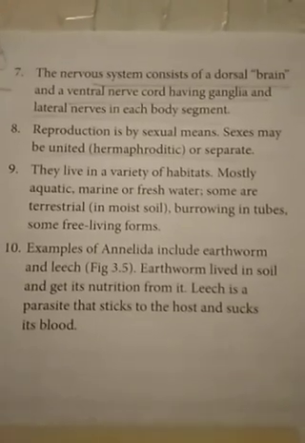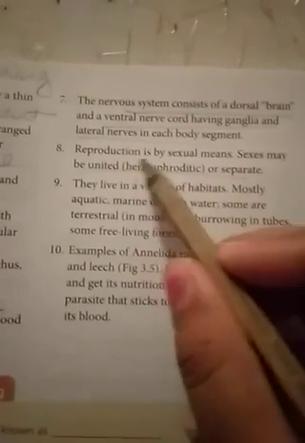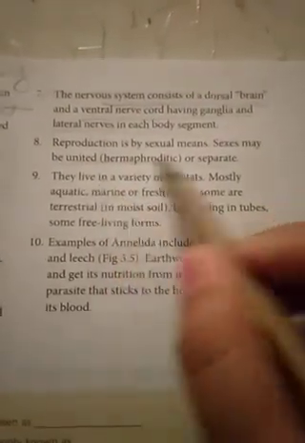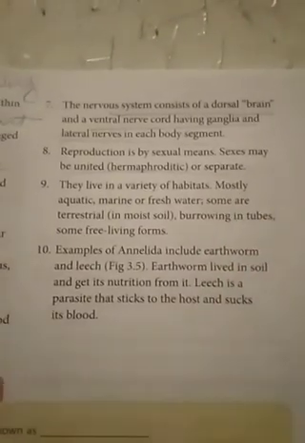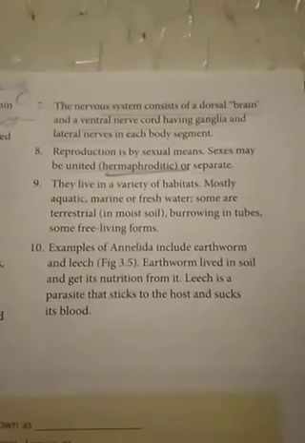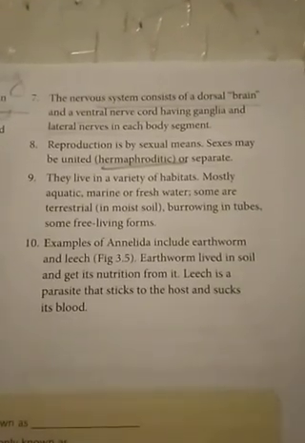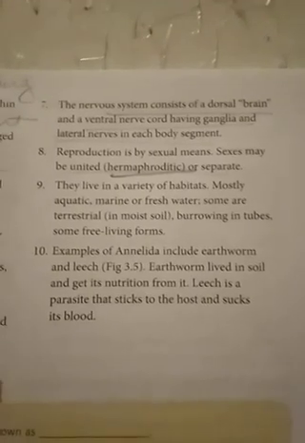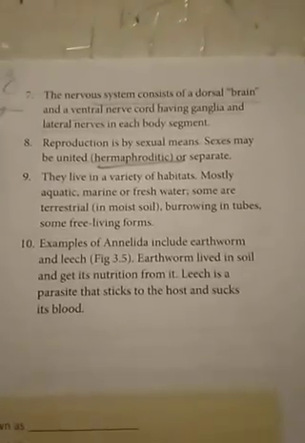Now come to the next point, that is reproduction is by sexual means. Sexes may be united or separate. There is one word given in the bracket, it is hermaphrodite. For example, human beings have different sexes, male and female.